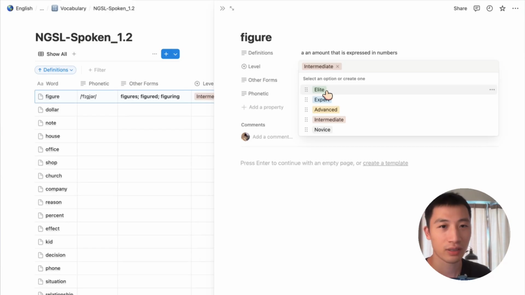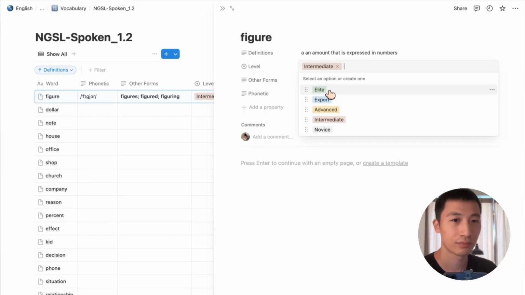I have more questions about the levels. The elite is between novice and intermediate, right? No, elite isn't actually one of the levels here. It looks like the options are novice, beginner, intermediate, expert, and advanced. So novice is the easiest. Does that make sense? What does elite mean?